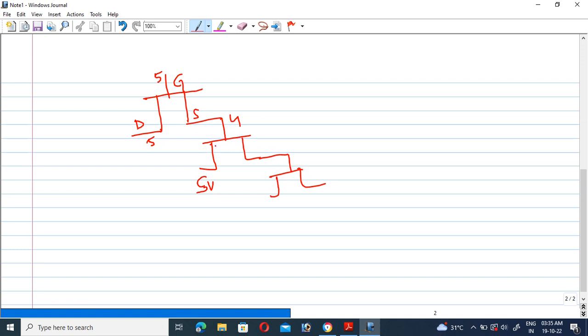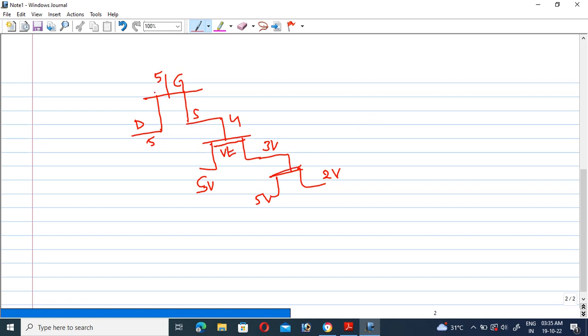Only 1 volt is required for the threshold voltage Vt, therefore 4 minus 1 is equal to 3 volts will be applied as input for the next one. Again 1 volt is required for the threshold voltage, and the remaining 2 volts will be there. This is nothing but the pass transistor logic family. If you connect in this fashion, it is a pass transistor logic configuration.